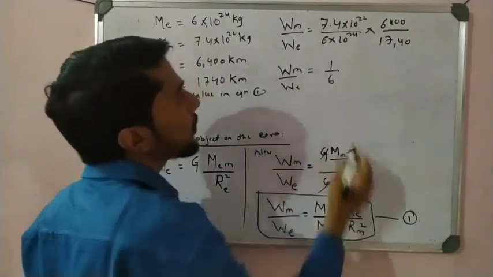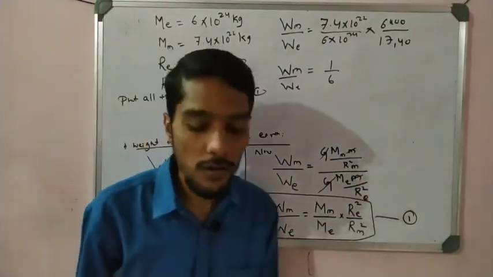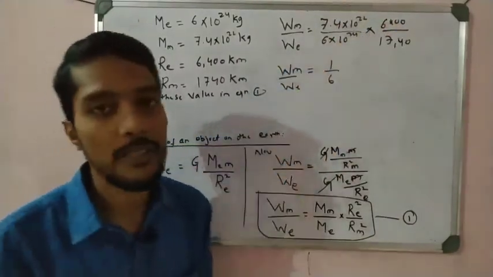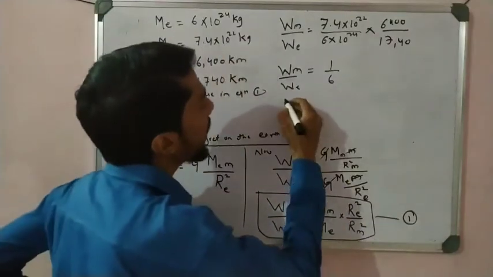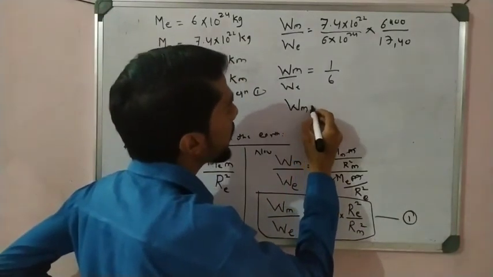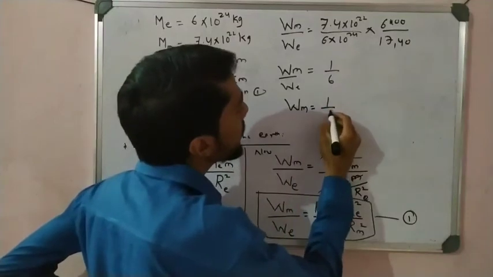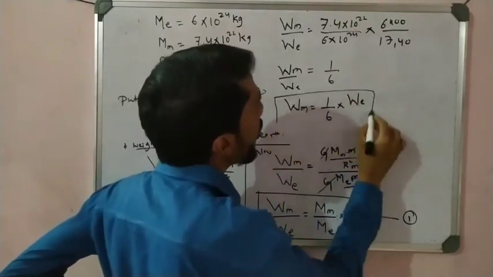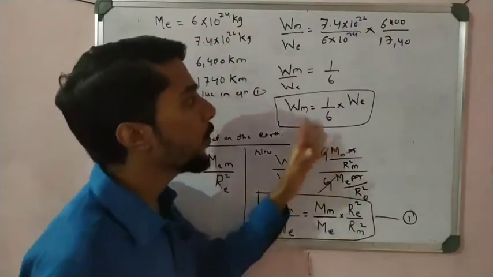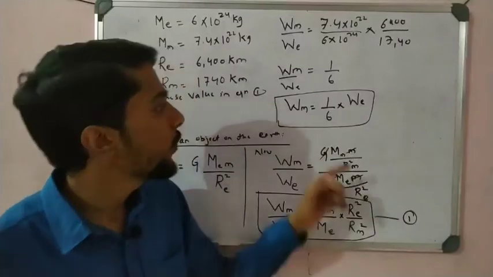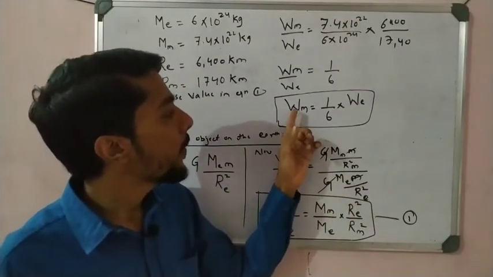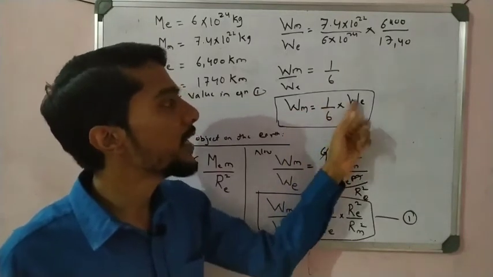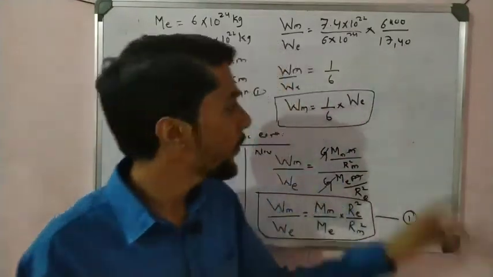If you calculate all these things, what do we get? We get 1 by 6. Remember it, do not waste your time solving all these things. It is ready-made, so if you divide all these things we get 1 by 6. So the weight of an object on the moon is 1/6 of the weight of the object on the earth. That is 1 by 6 less.